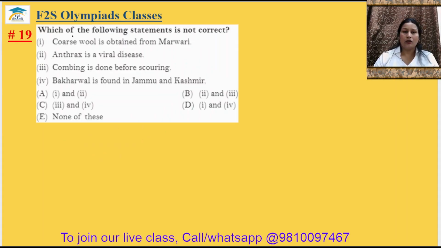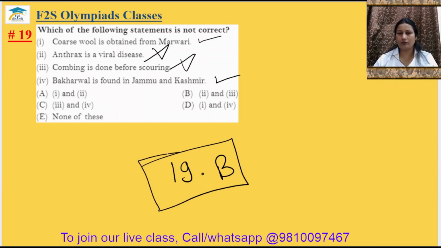19. Which of the following statements is not correct? Coarse wool is obtained from Marwari. It is correct. Anthrax is the viral disease. No, actually, anthrax is caused in the textile industry. Combing is done before scouring. No, combing can't be done before scouring, so it is wrong. Bakharwal is found in Jammu and Kashmir. It is true. So 2 and 3 are not correct. Option B. 19 answer will be option B.